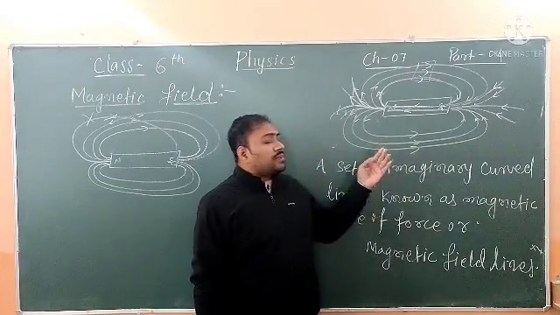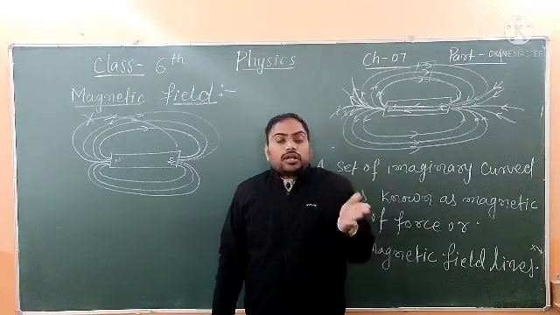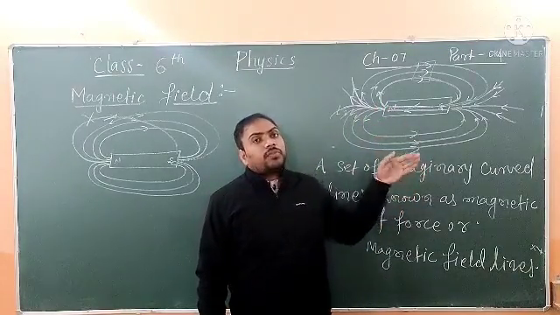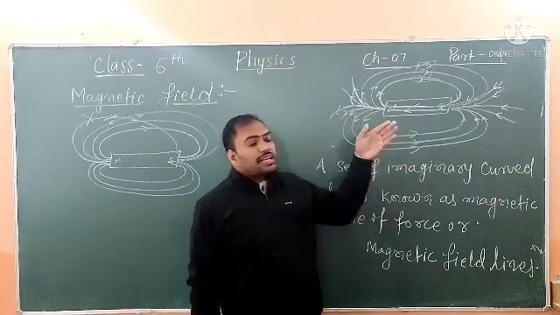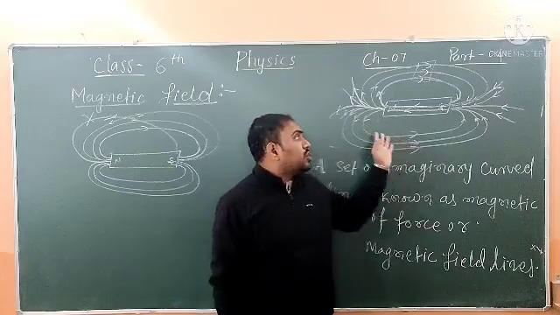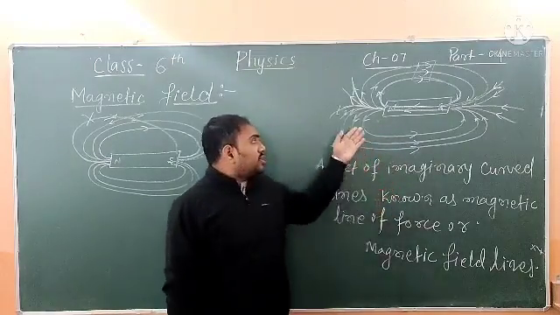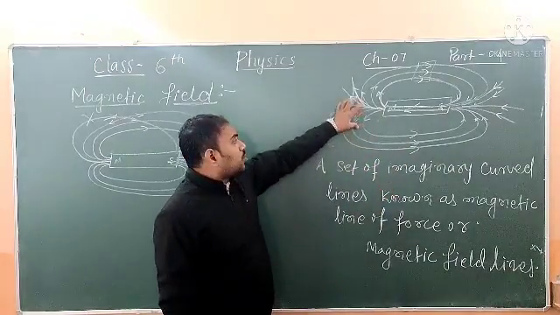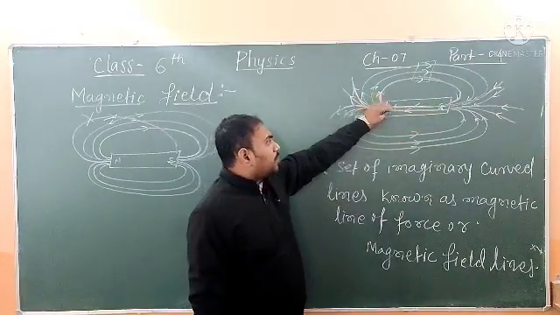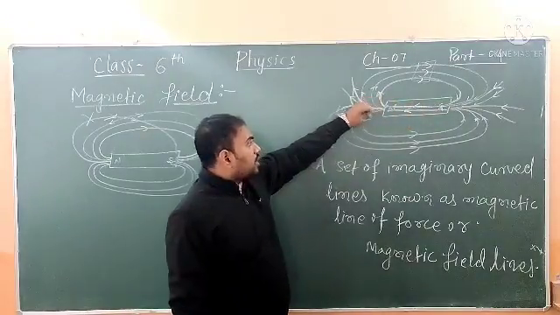The third property shows that they go from north pole to south pole outside the magnet, and from south to north inside it. The next property shows that the magnetic field lines are closer at the ends of the magnet, means at the poles.